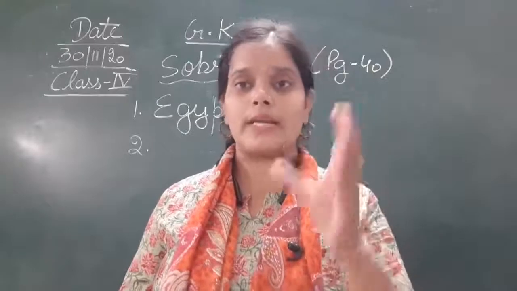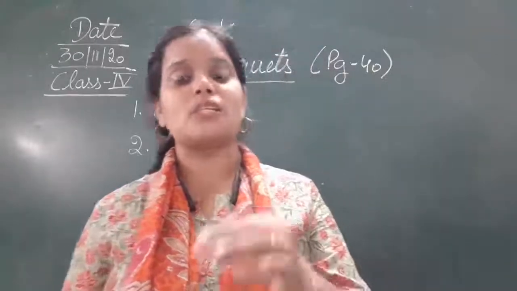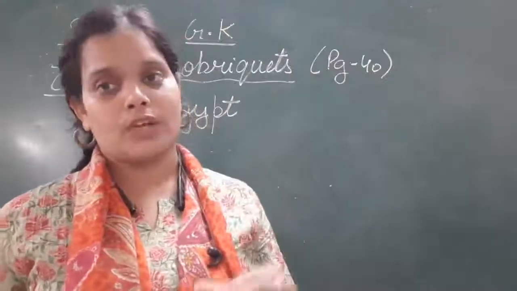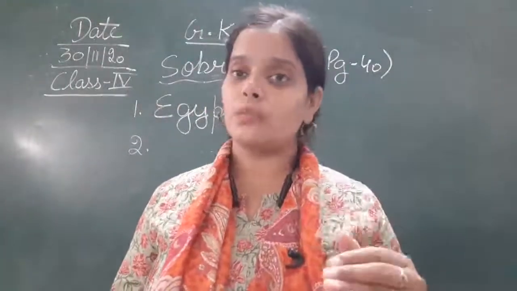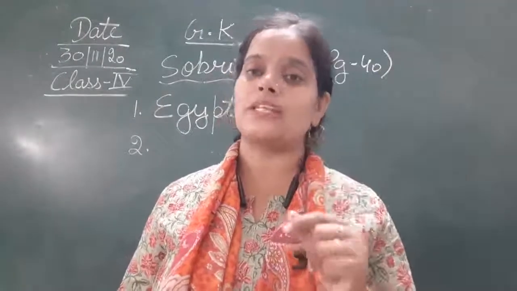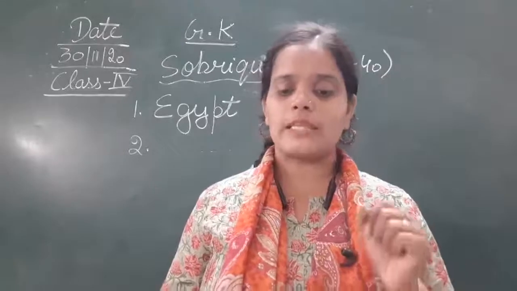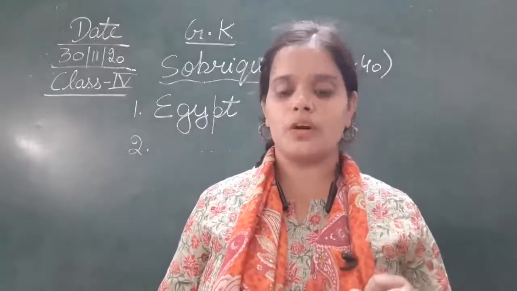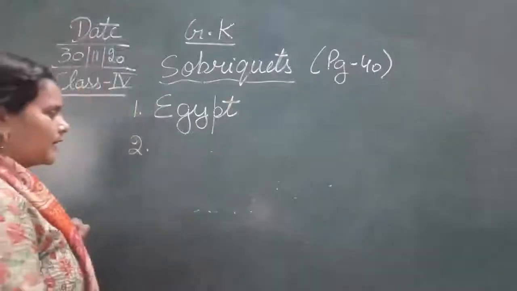Okay, so at a time you can see a number of rainbows in the sky in Hawaii. So that's why it is known as the city of rainbow. एक ही टाइम पे हवाई में आपको बहुत सारी जो रेनबोज हैं वो दिखेंगी. So that's why it is known as the land of rainbow. So the land of rainbow is a sobriquet for Hawaii. Okay, so the answer of the second one is Hawaii.